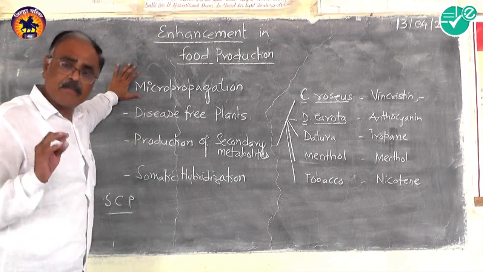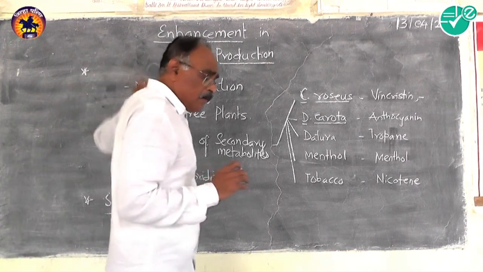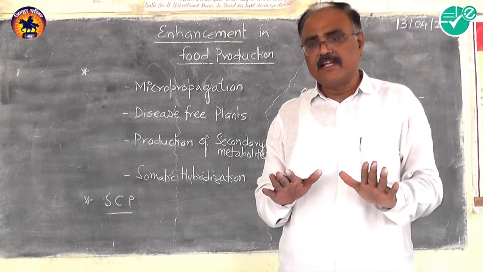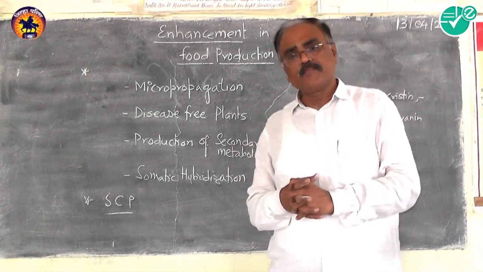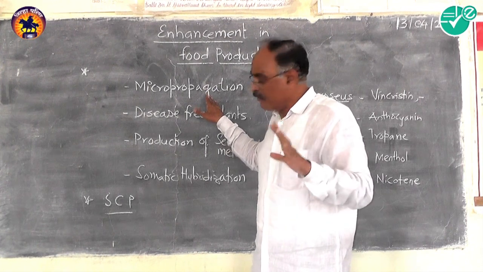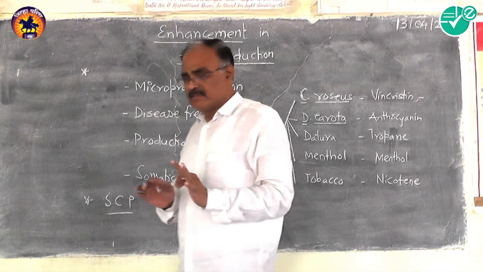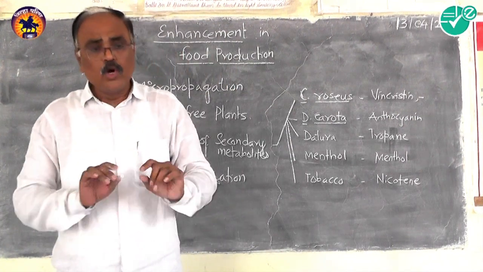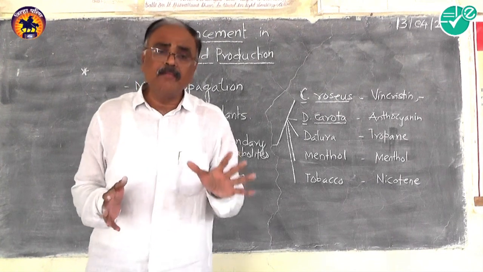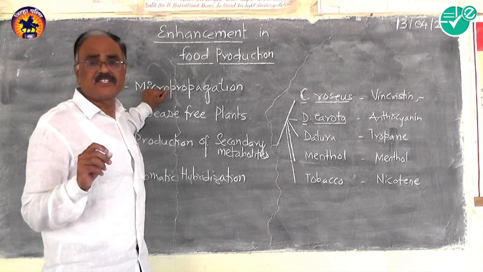In this case, generally we prefer to take the stem apex as an explant, and allow it to grow in the nutrient medium. Here, the same apex is allowed to form a number of apices. That can be done by changing the hormonal concentrations.